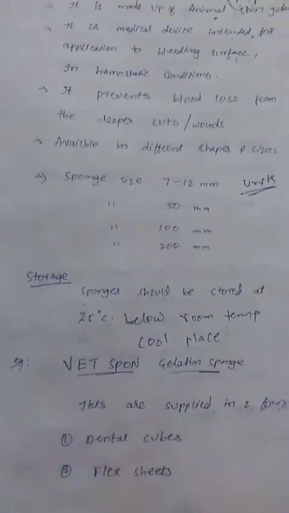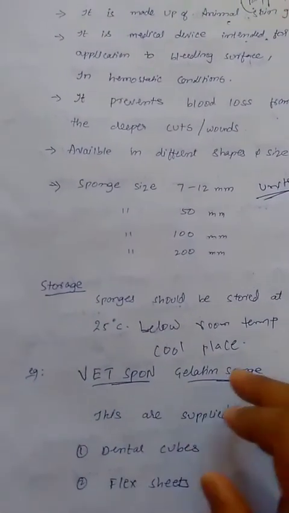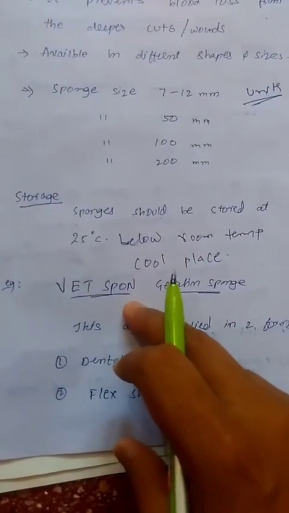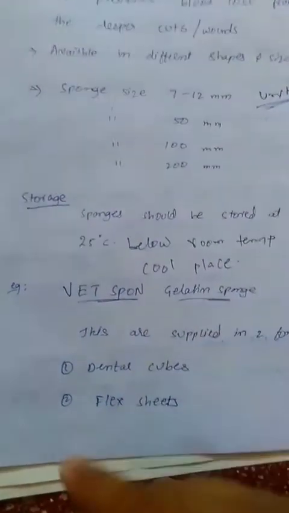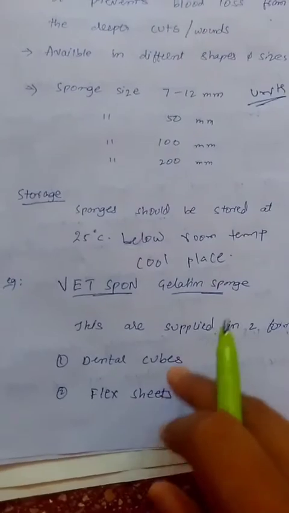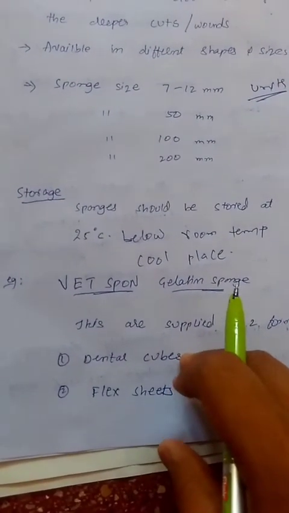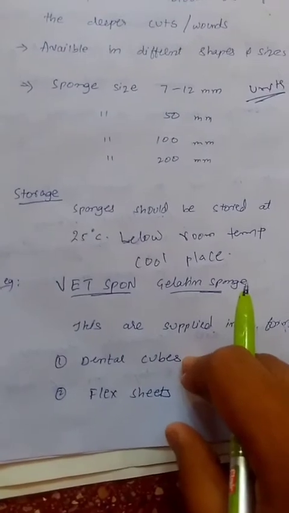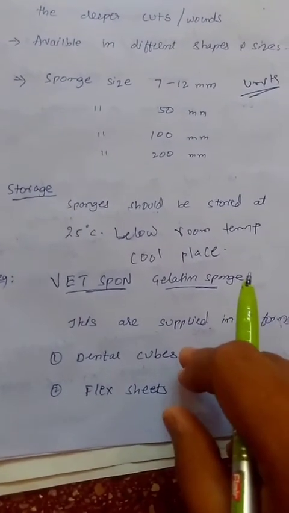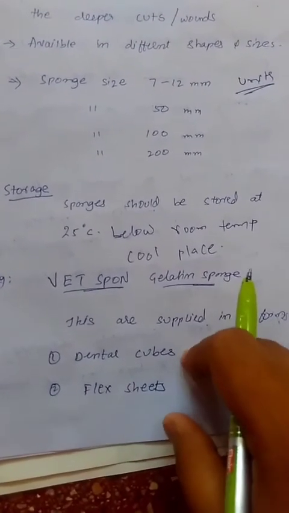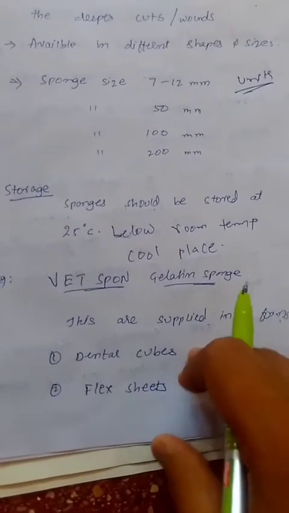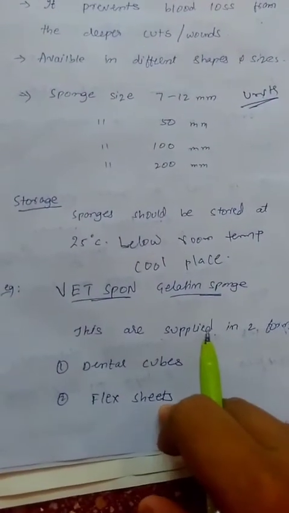Next example is Surgifoam gelatin sponge. Generally, it is available in two forms: dental cubes and flakes. Dental cubes are cubes which stop the bleeding in tooth cavities. Next are flakes, which are generally used in many hemostatic conditions.